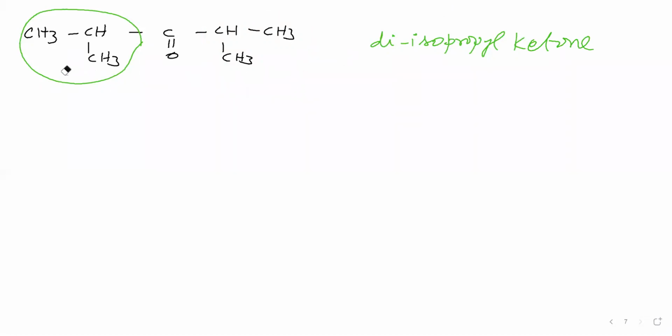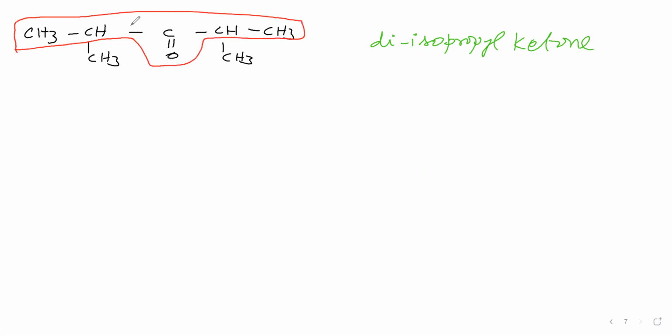IUPAC name in the sense we have to select the parent chain. In the parent chain, what must be present? Ketonic carbon must be present. Then we will give numbering, such that the ketonic carbon must get least position. As per that, you can give numbering. Here in this given compound, we can start from either left or right. In both sides, ketone comes under the same position only because it is symmetric.